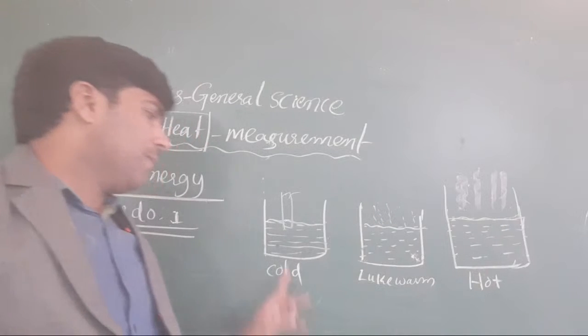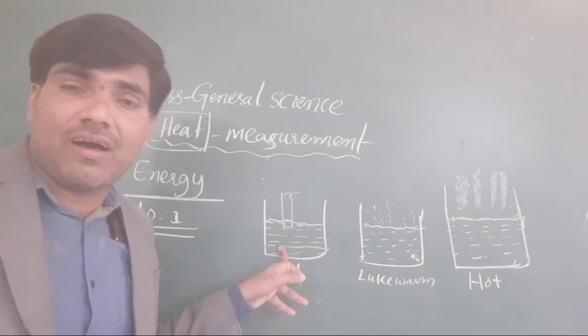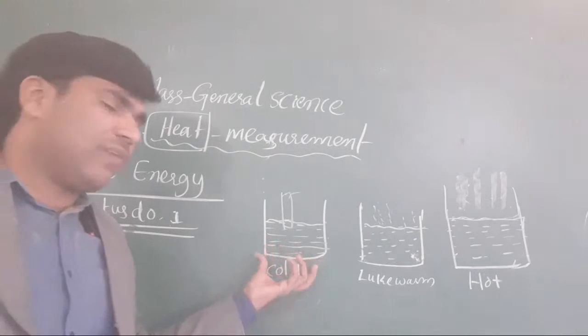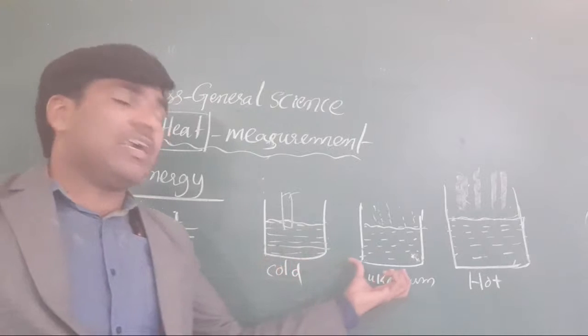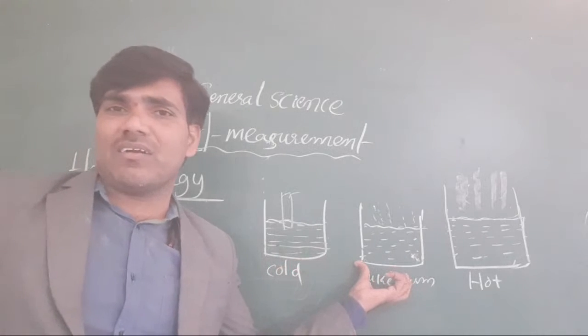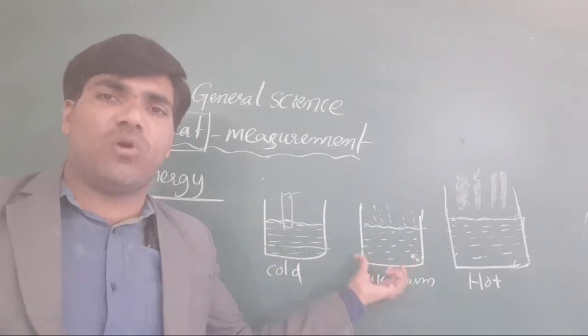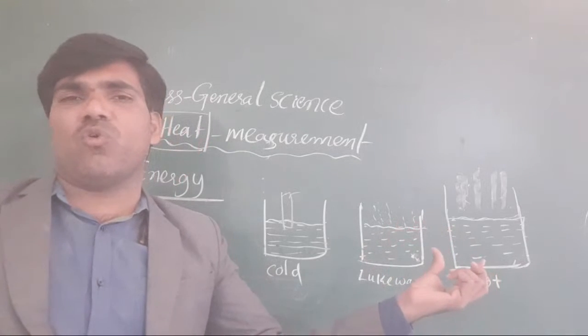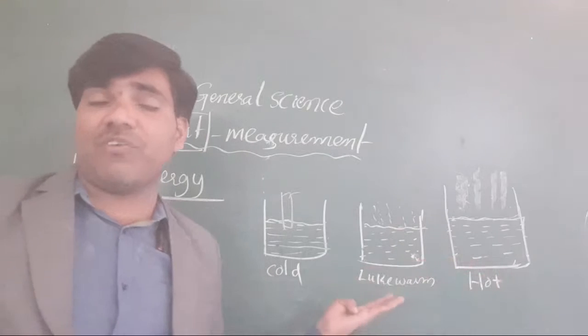Understood, all of you? Here it is very cold. Degree of coldness means what? It is very much coldness. Here it is slight coldness, small coldness, a very little amount of cold. Okay, that is in the form of coldness.